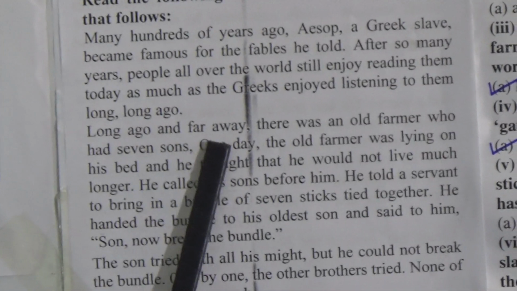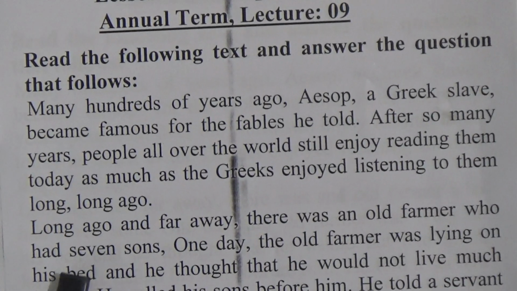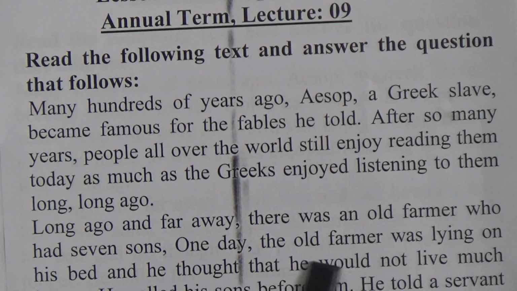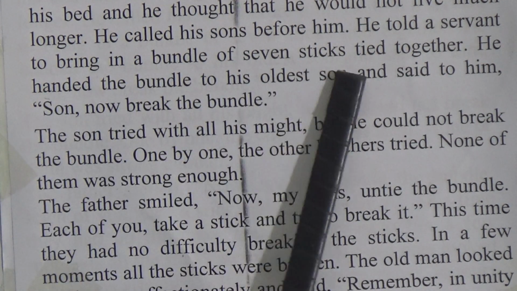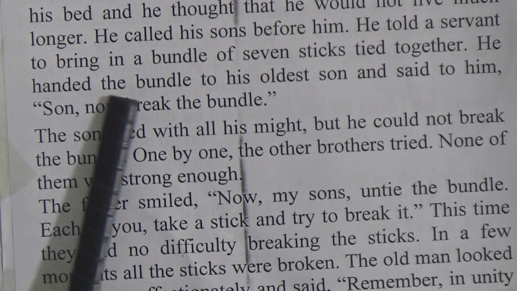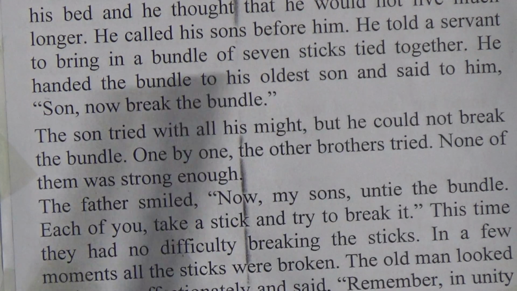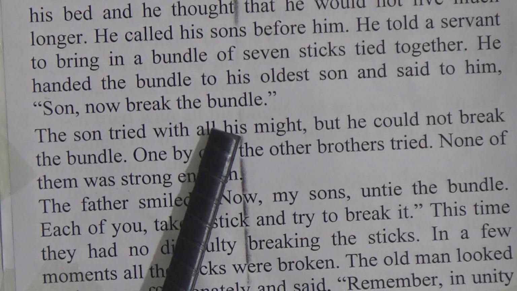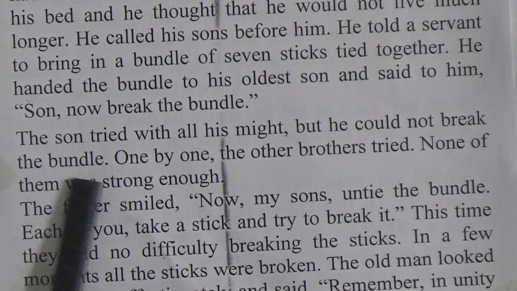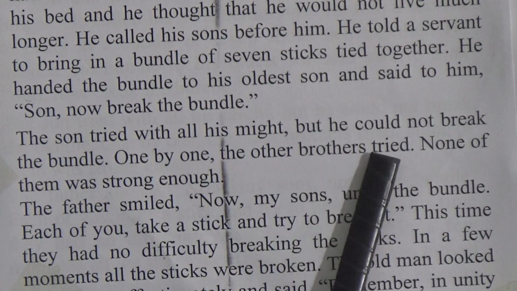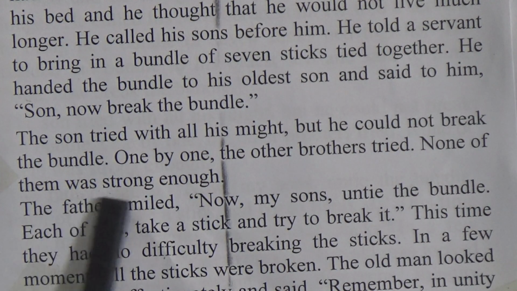Long ago and far away there was an old farmer who had 7 sons. One day the old farmer was lying on his bed and he thought that he would not live much longer. He called his sons before him. He told the servant to bring in a bundle of 7 sticks tied together. He handed the bundle to his oldest son and said, "Son, now break the bundle." The son tried with all his might, but he could not break the bundle. One by one, the other brothers tried. None of them was strong enough.